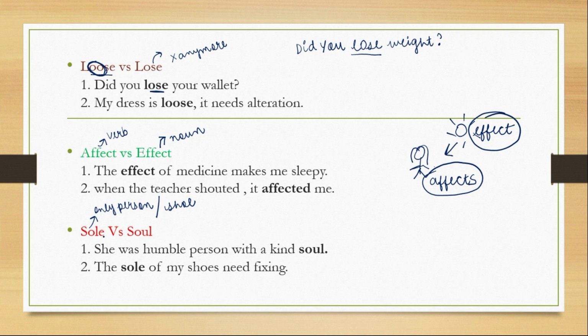It's just one person. Sole owner. We say that, no? And the underside of the shoe that touches the ground is also called a sole. This soul means that which is found inside our body. We say, uske paas ek soul, atma, that is the soul. She was a humble person with a kind soul. तो उसकी जो आत्मा होता है बहुत kind है वो.